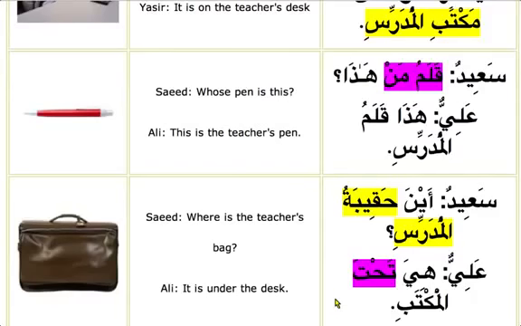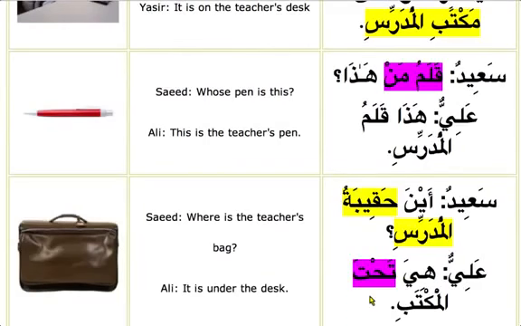So we're going to learn about this zarf. If you see what is coming after it, al-maktabi has got kasra. Why has it got kasra? Because it is a mudaf ilayhi. And this tahta, we don't call it a mudaf, we call it a zarf.